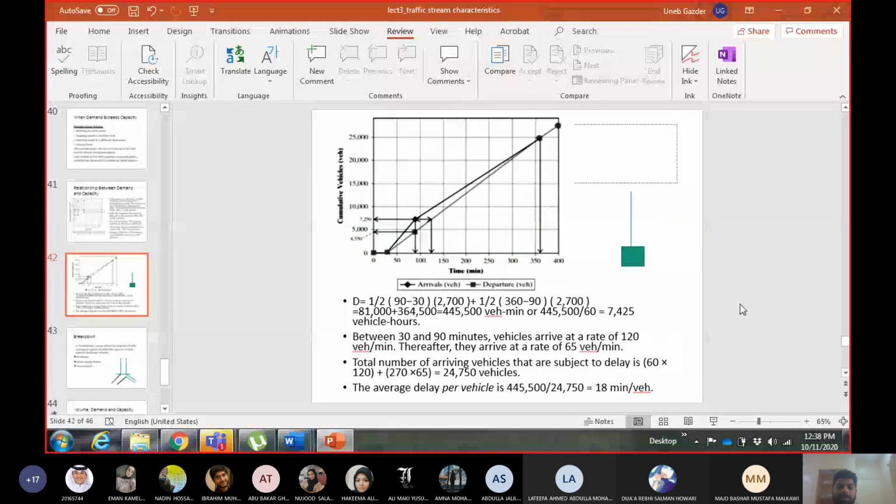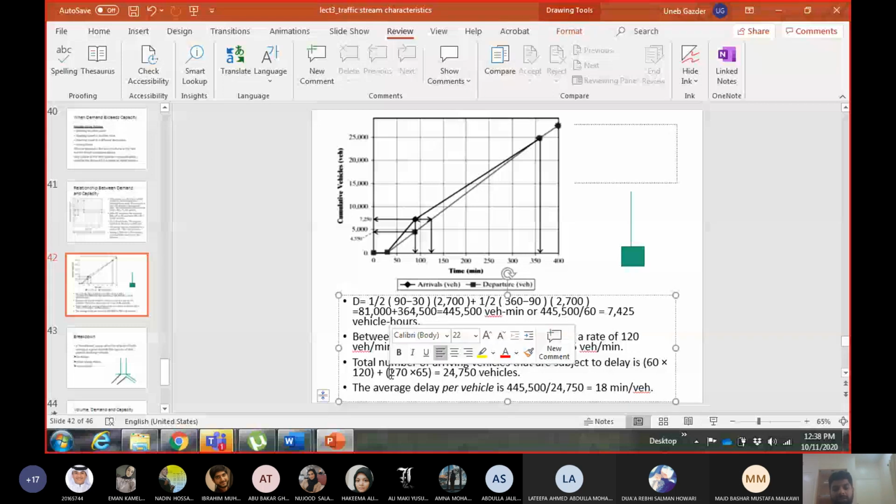Anyways, so I was saying that which vehicles will face the delay? The vehicles which arrived from the start of the queue till the end of the queue. Okay, so the queue started at time 30. From time 30 to time 90, the rate of vehicles was 120 per minute. So 120 per minute for 60 minutes, because from 30 to 90 you have 60 minutes. And then from time 90, I need 270 minutes extra to get rid of the queue. Okay, so that will be 270 into the rate of vehicles, which is 65.